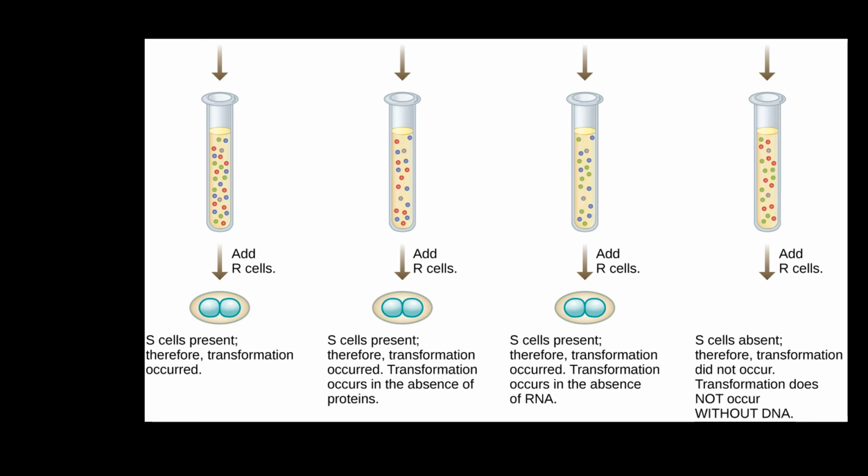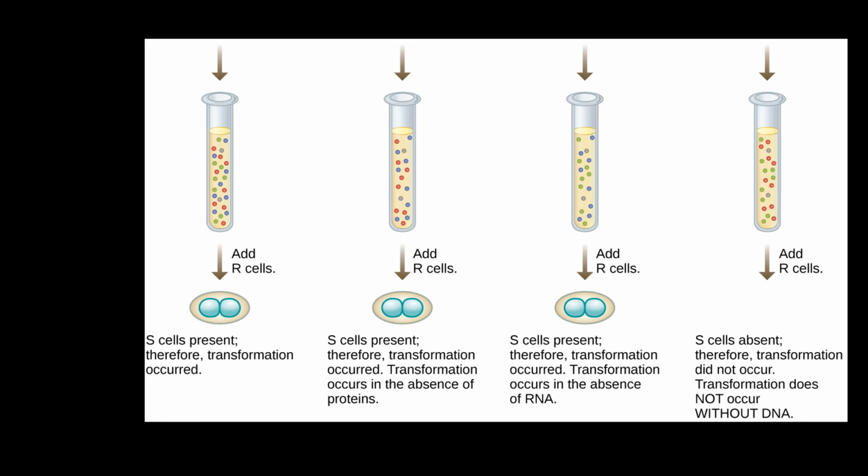So in the first tube it was control. In control everything was there, DNA, RNA, protein. And when they added R cells, transformation occurred. So that means something got transferred from S cells to R cells, and that is why we could see transformation.